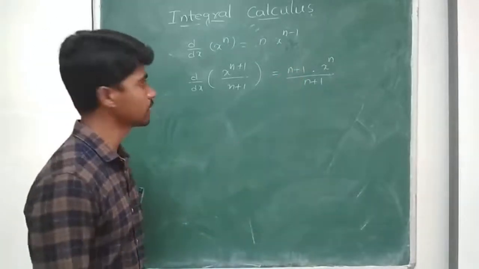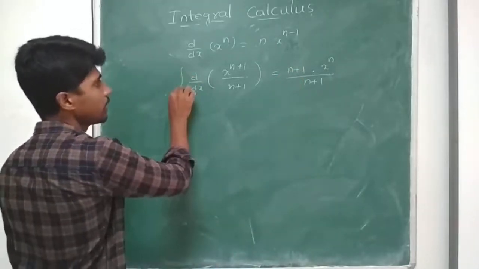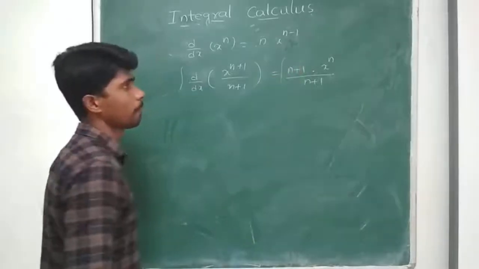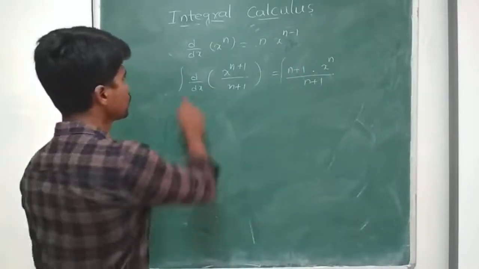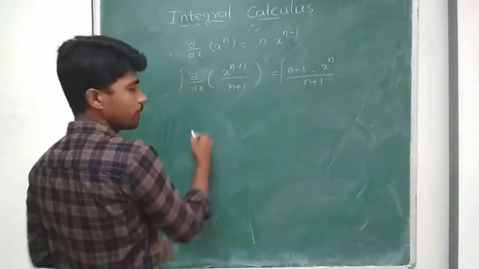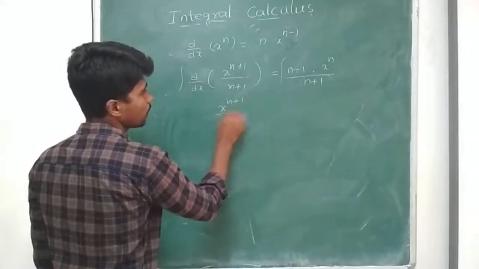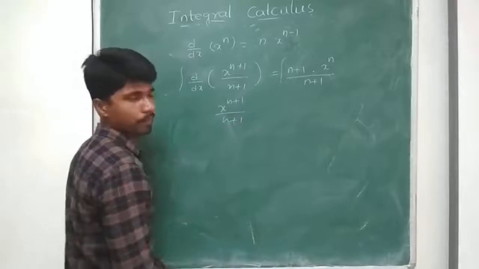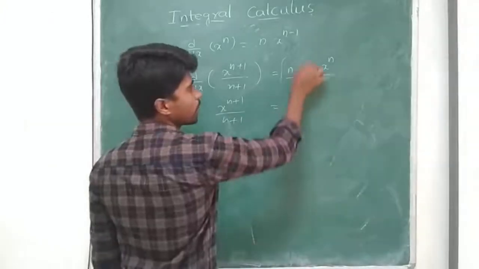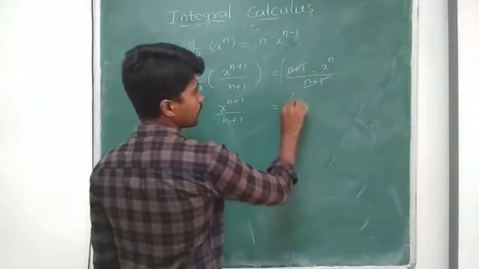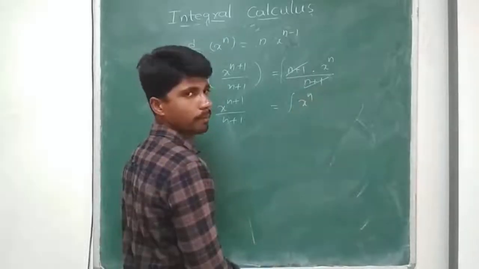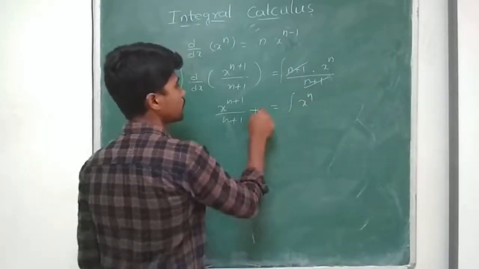If I apply integration on both sides, what do I get? d by dx and integral will get cancelled, we just discussed. So I get x to the power of n plus 1 by n plus 1, which is equal to this. n plus 1 and n plus 1 will get cancelled: integral x to the power of n plus constant.